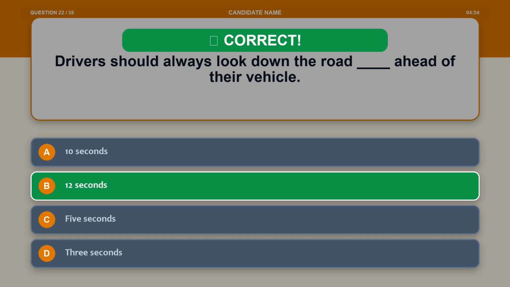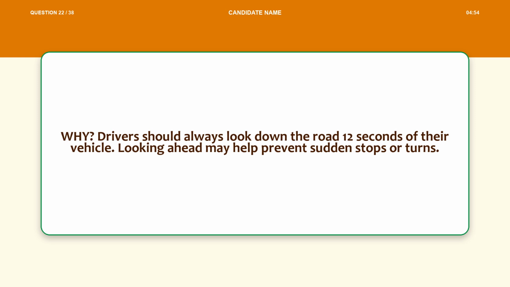The correct answer is option B, 12 seconds. Explanation. Drivers should always look down the road 12 seconds ahead of their vehicle. Looking ahead may help prevent sudden stops or turns.